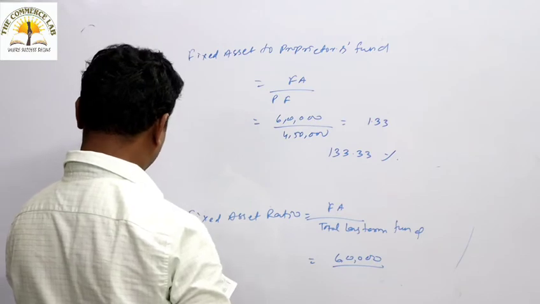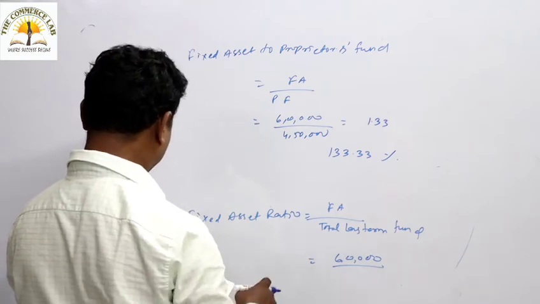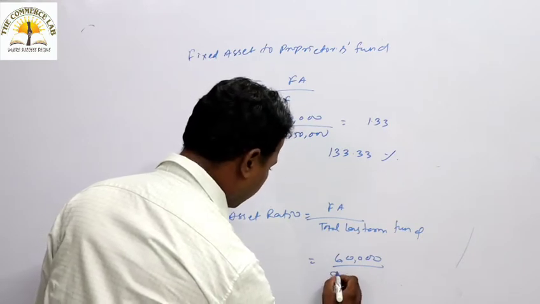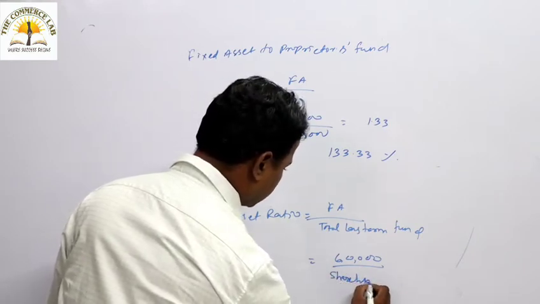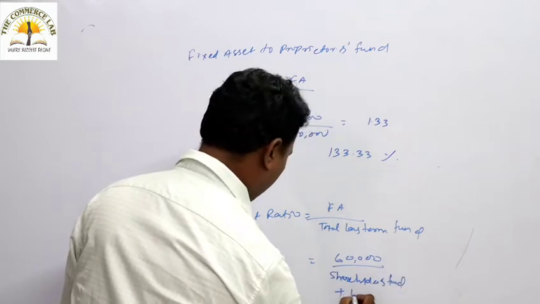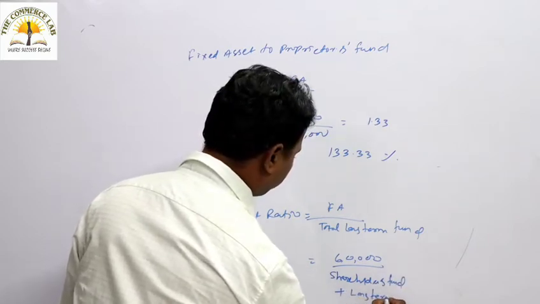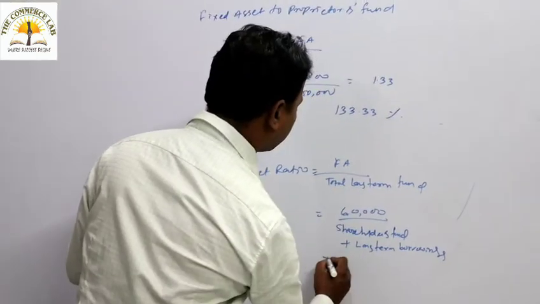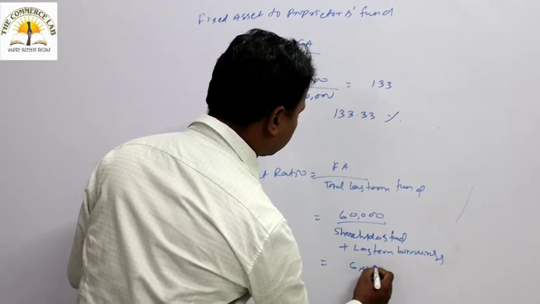Not total liability, total long term fund means here I have to include the shareholders fund plus long term borrowings. So 6 lakh is your fixed asset.